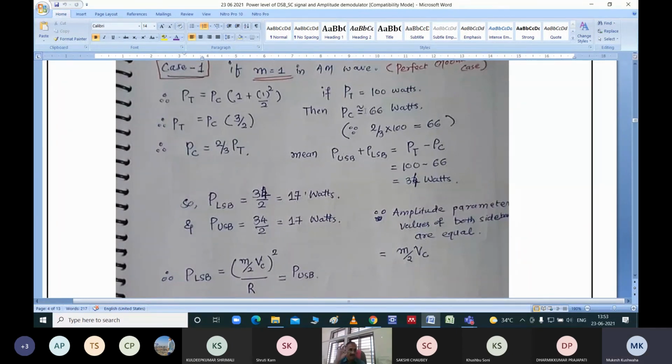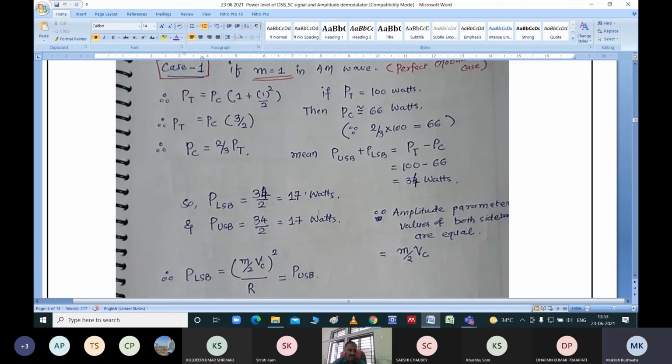Now can I say that whenever you transmit your perfect modulated signal, meaning the modulation index value M of that signal is equal to 1, at that time carrier power will be 2/3 value of total power, that is 66 is the 2/3 value of this, and the remaining power will be equally distributed. So 100 will be equal to 66 plus 17 plus 17. So that will be the power scenario.